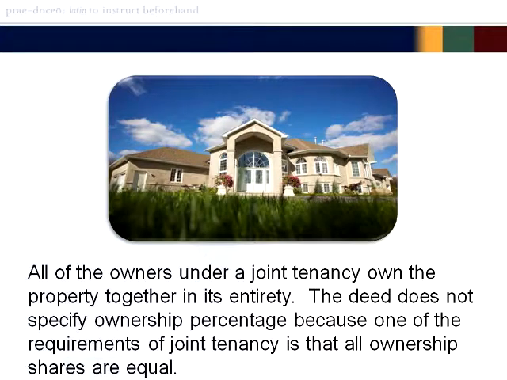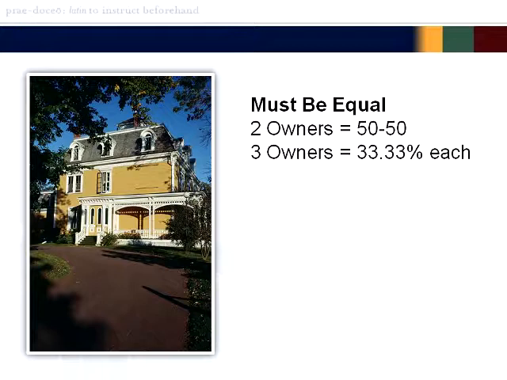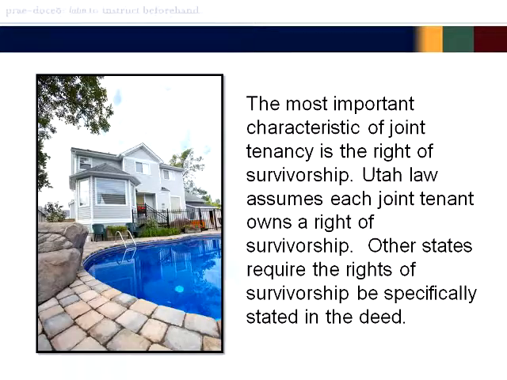All the owners under a joint tenancy own the property together in its entirety. The deed does not specify ownership percentage because one of the requirements of joint tenancy is that all ownership shares must be equal. Two owners, 50-50. Three owners, 33.33% each.